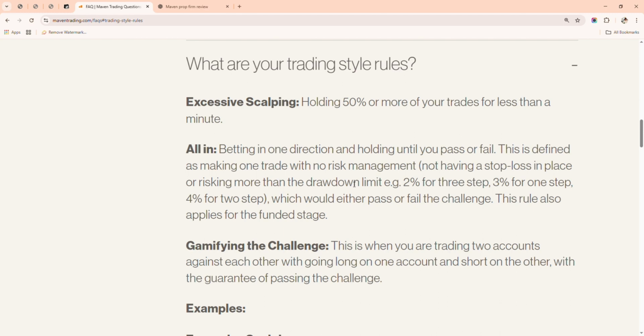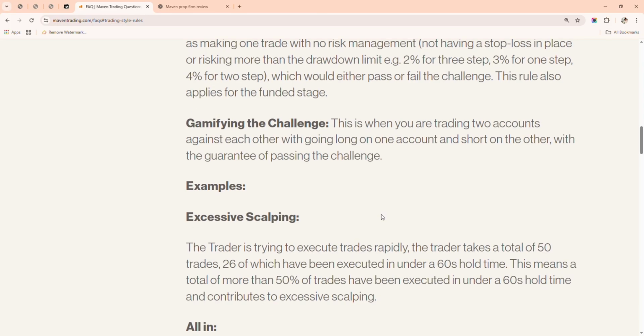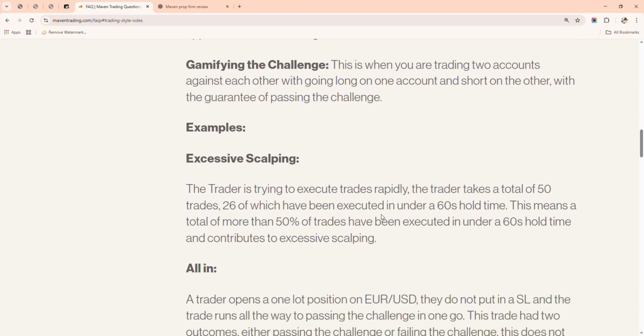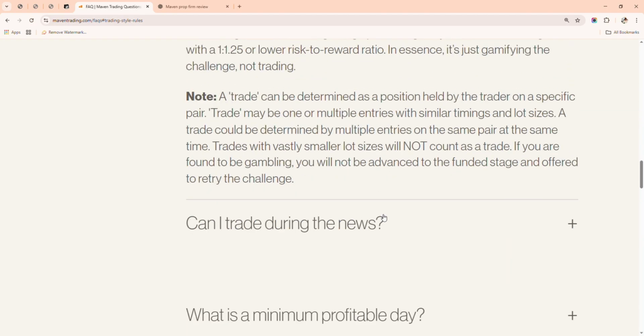So this is defined as making one trade with no risk management, you don't have a stop loss, nothing, you just jump in and you hit it like that. So it's against their rule. Then I've talked about gamifying the challenge. So these are examples that they listed out here that you have to pay attention to.